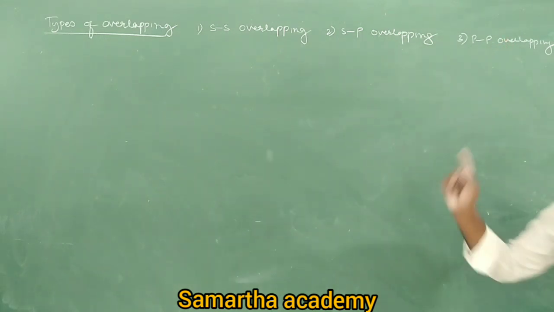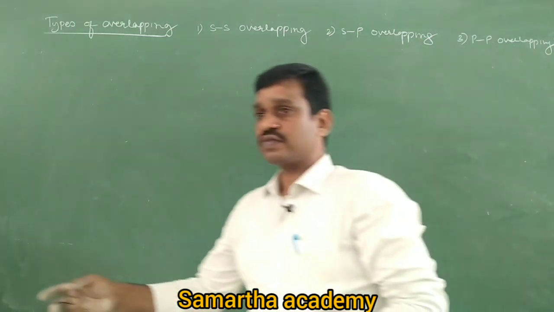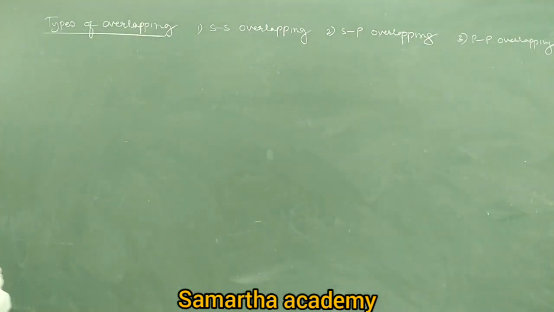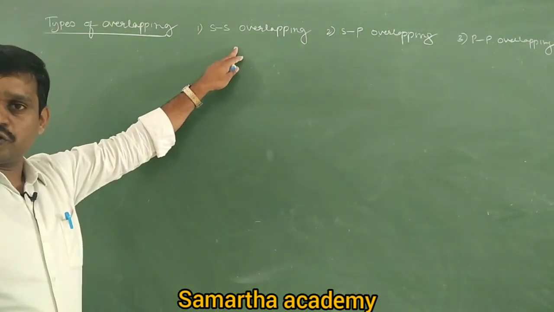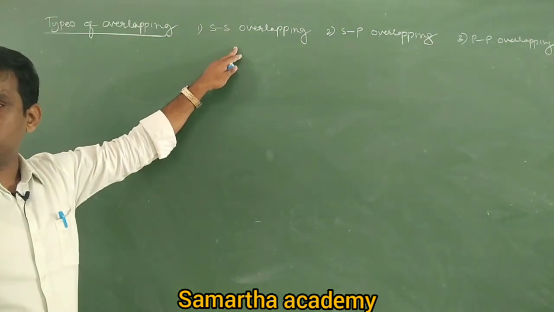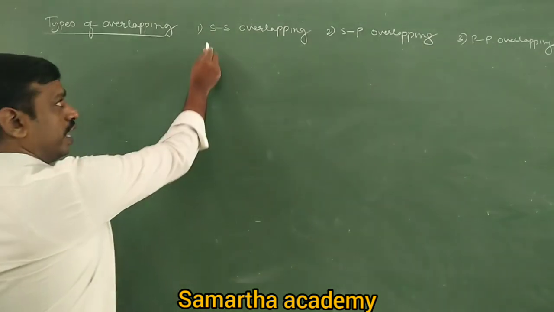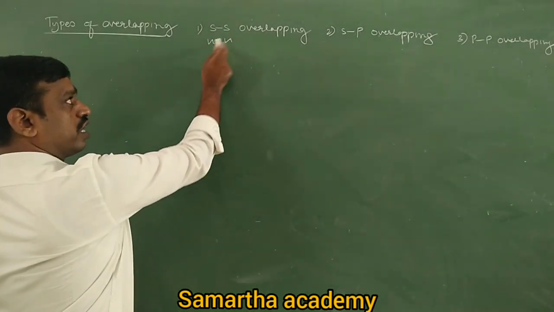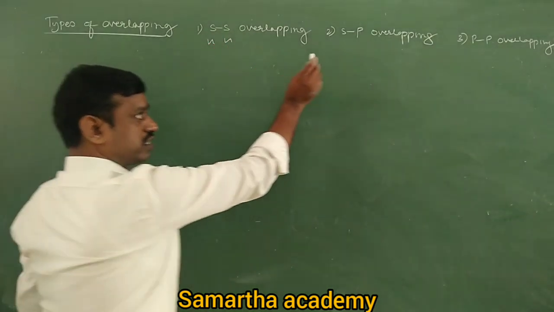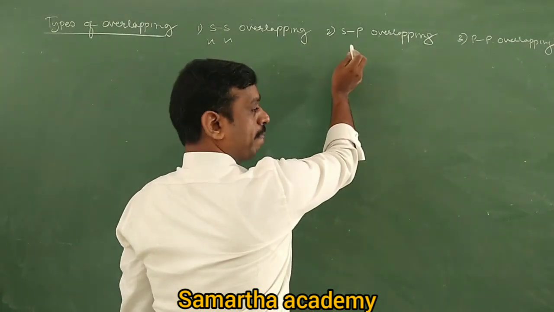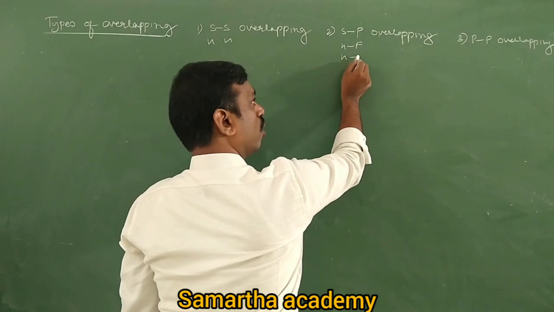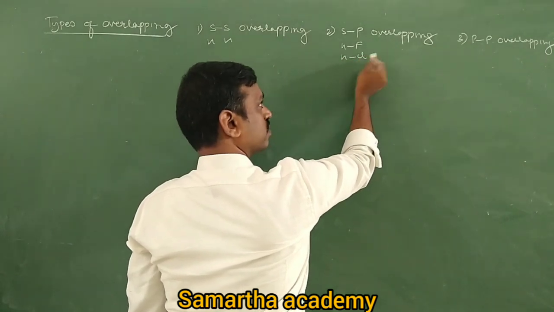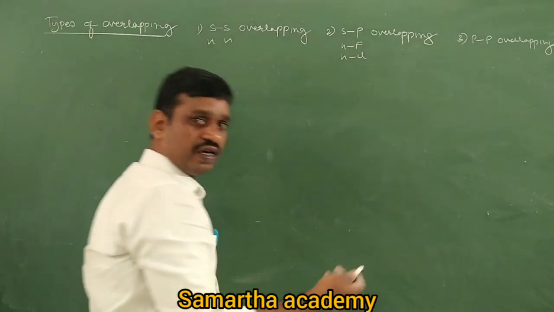Can you tell me an example for SS overlapping? We study the formation of H2. Hydrogen molecule has two hydrogen atoms, both having s orbitals, and they overlap. Next, the formation of HF or even HCl, HBr, HI.